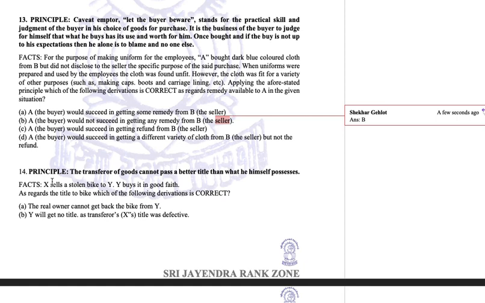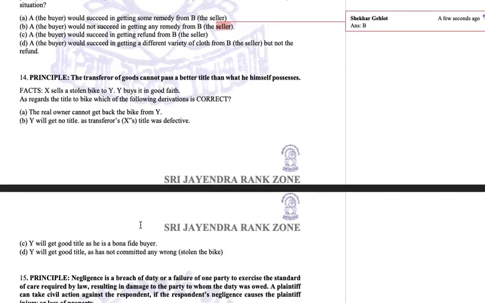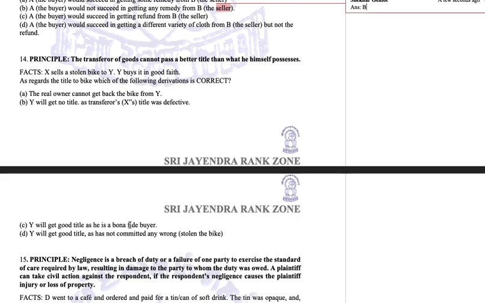X sells a stolen bike to Y. Y buys it in good faith. As regards the title of the bike, which of the following derivations are correct? The real owner cannot get back the bike from Y. Y will get no title as transferor X's title was defective. Y will get a good title as he is a bona fide buyer, because he has bought it in good faith. Y will get a good title as he has not committed any wrong.